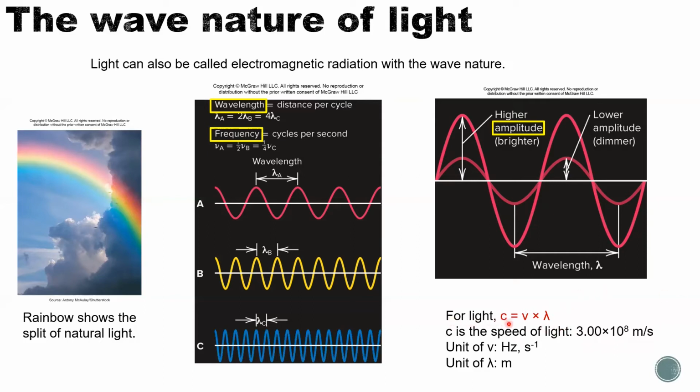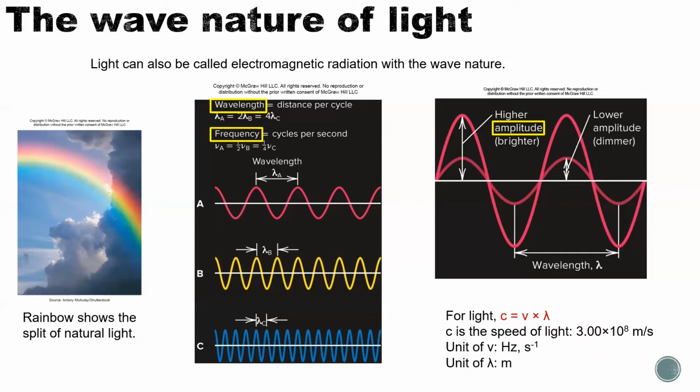And for all light, the speed of light equals the frequency times the wavelength. Frequency should be in the unit of hertz or per second. So per second is a derived SI unit that equals 1 hertz. The unit of wavelength should be the basic SI unit, the meter. So if you use hertz and meter, then the speed of light is in meters per second. All these SI units should be in the same system.